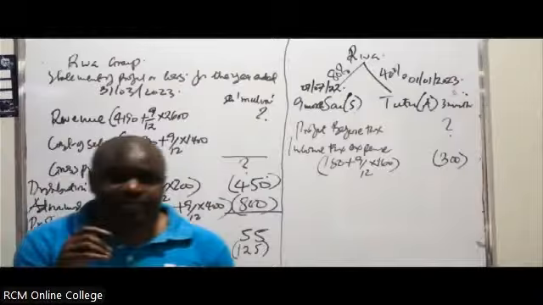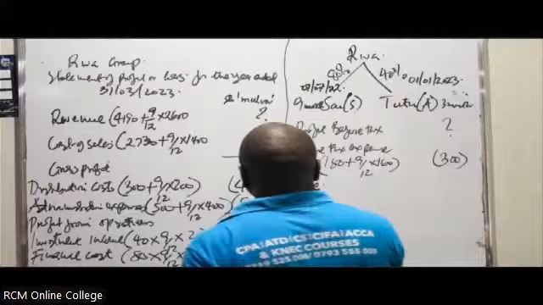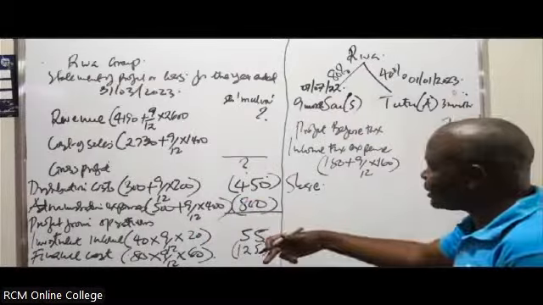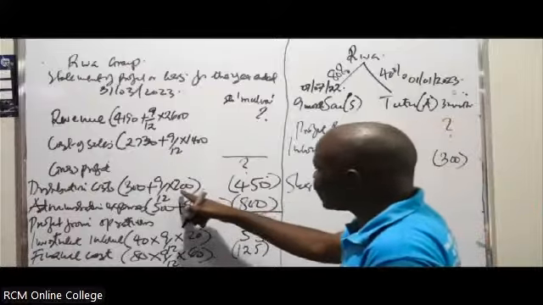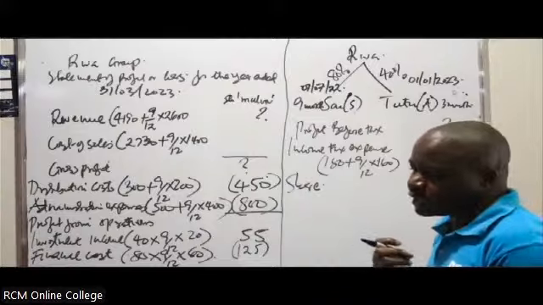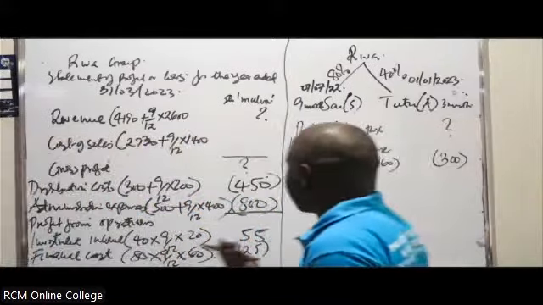Share of profits in the associate. Remember, the associate, we don't actually consolidate. We use the equity method. In the income statement, you can see we've not been adding the items for the associate. You don't consolidate associates; you use the equity method to account for them in a group.